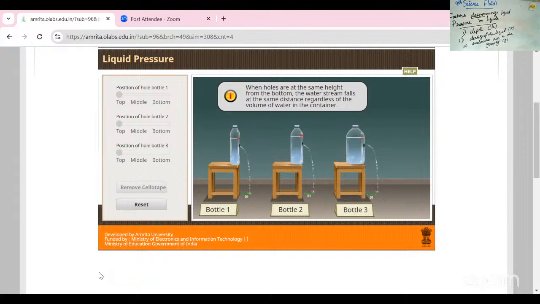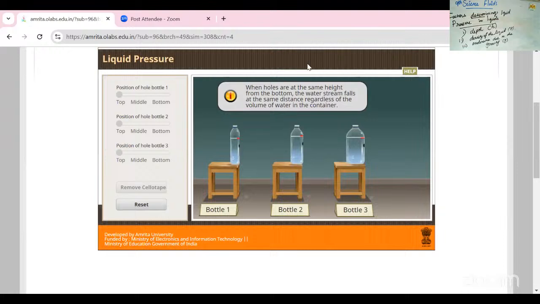Students, I already explained: don't write, don't scribble, just observe, then ask the question. So please look at this. The water comes out of the bottles at the same speed. There is no difference.